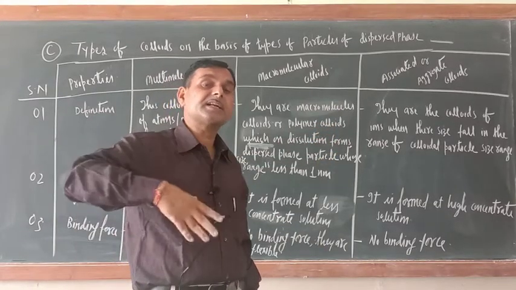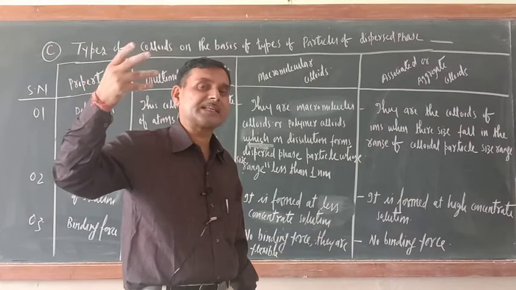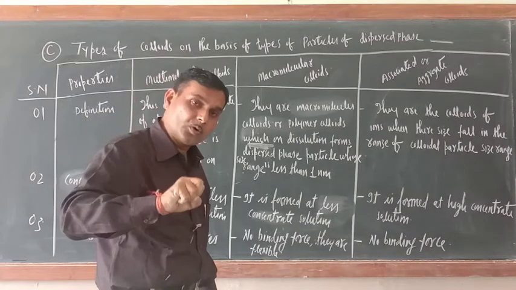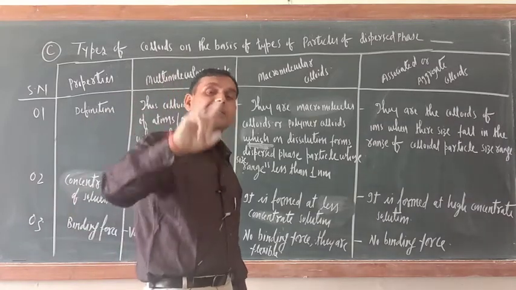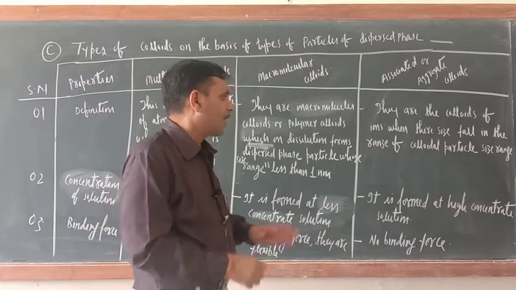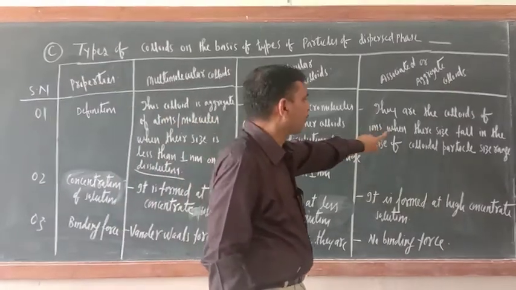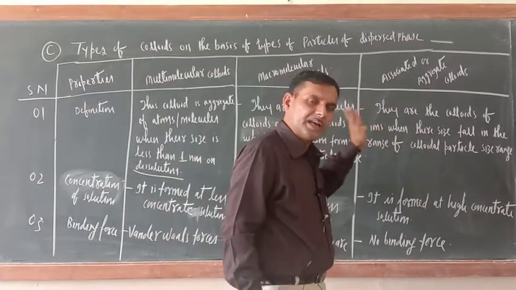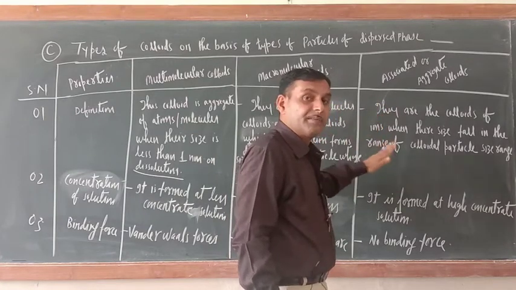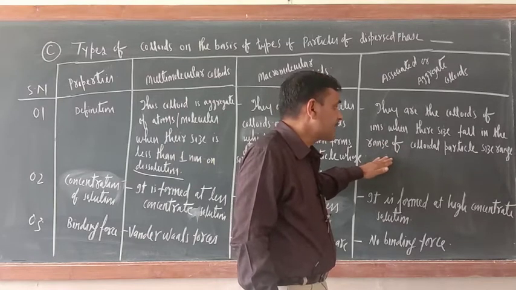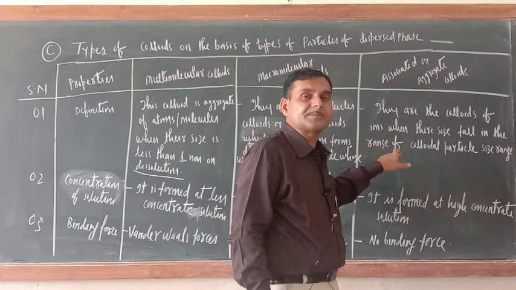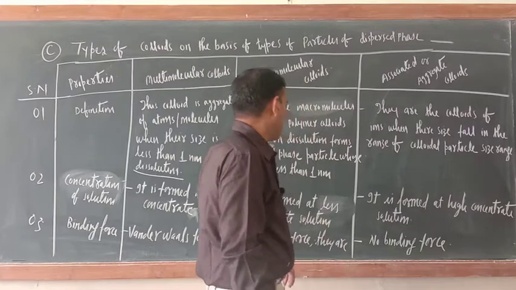When their concentration is more, those ions come close to each other. They come close, but still their size would be less than 1 nanometer only. Are you getting my point or not? That is why I wrote here their size, even though they are aggregated or associated, nevertheless their particle size range is less than 1 nanometer, meaning the dispersed phase particle size range of colloidal particles.